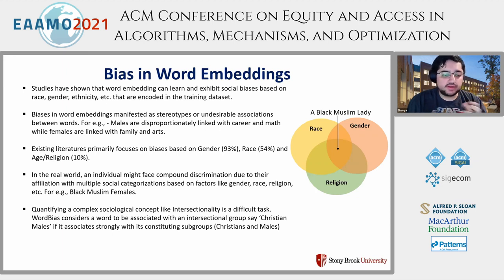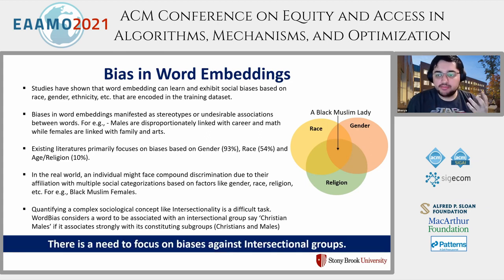WordBias considers a word to be associated with an intersectional group, say Christian males, if it strongly associates with each of its constituting subgroups, that is Christians and males. This is a narrower definition of intersectionality, but quantifying it exactly is a matter of further research. The point is that we need to focus on biases against intersectional groups and not just against commonly known bias types. For the first step towards tackling a bias is to identify it. So in this work, our focus is to identify bias against different intersectional groups.